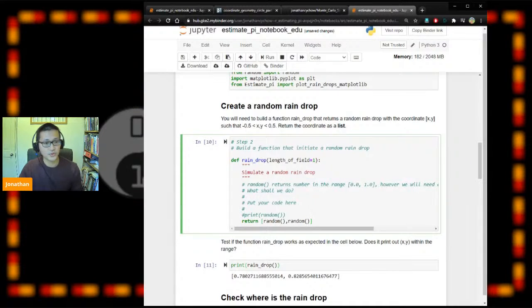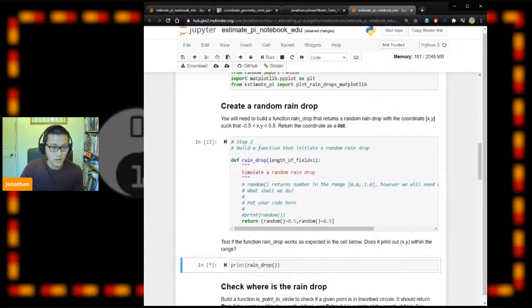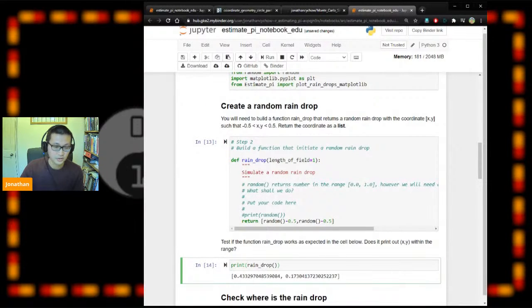So one way you could do this is just take out 0.5 from those numbers. If I do it again, I have a negative number here and another positive number here. Let me try a few more times. Yeah, that's expected.